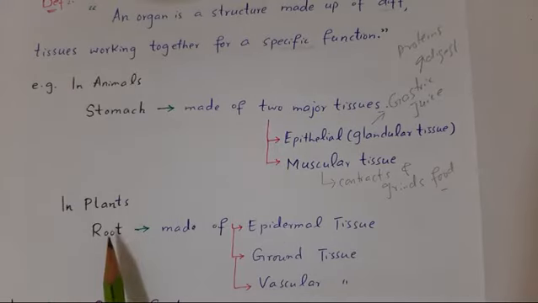Similarly, in plants, the root is an organ made up of epidermal tissues, ground tissues, and vascular tissues. Epidermal tissues provide protection, ground tissues perform storage of food. Vascular tissues help in the transport of water and food.